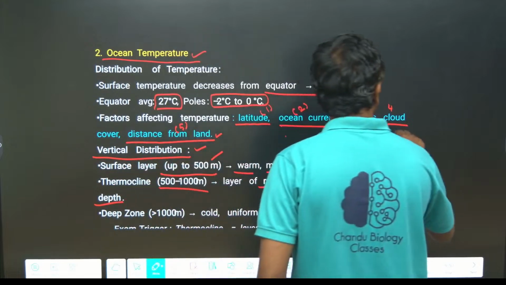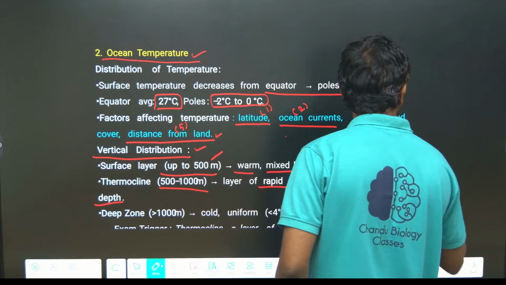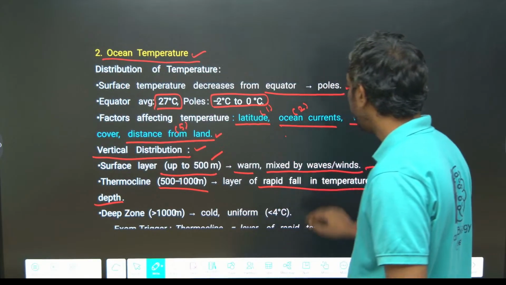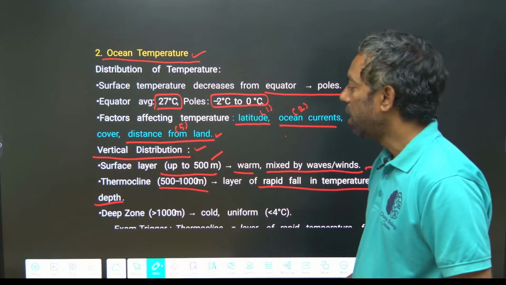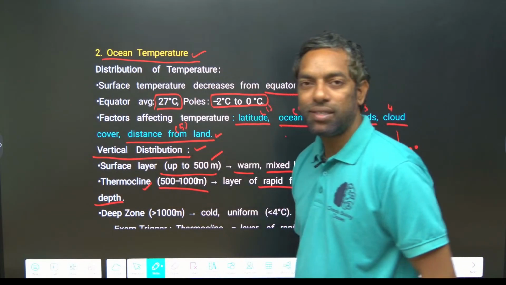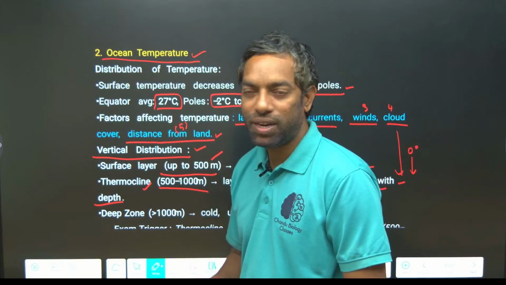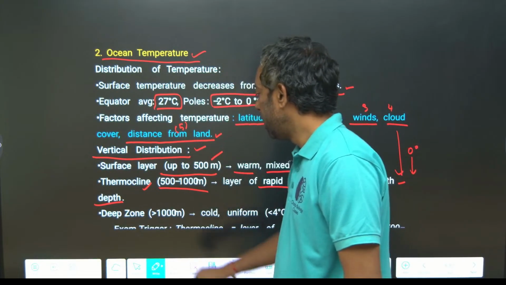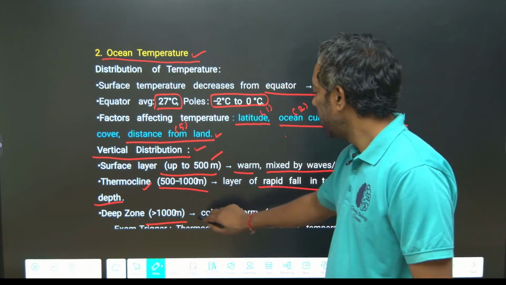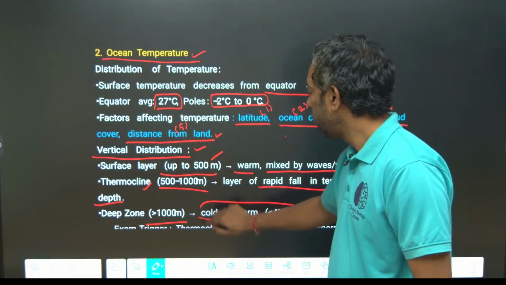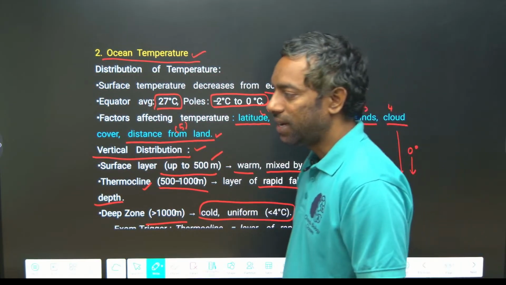If the depth increases, the temperature decreases. The deep zone, beyond 1000 meters, is cold and uniform, with temperature less than 4 degrees centigrade.